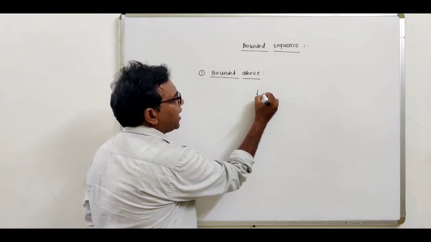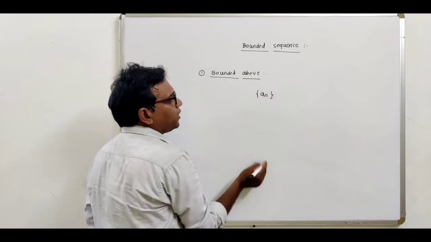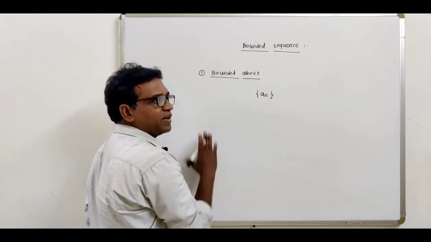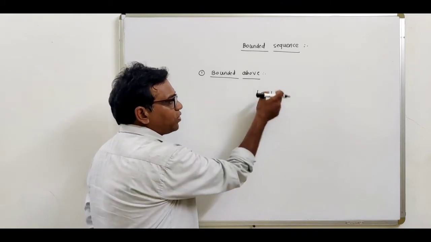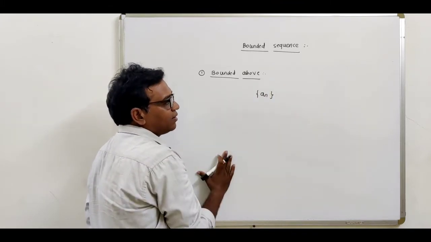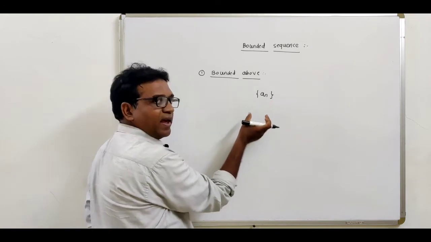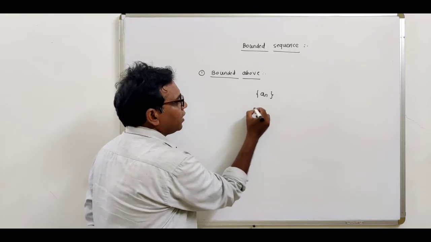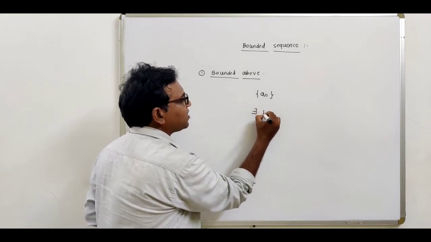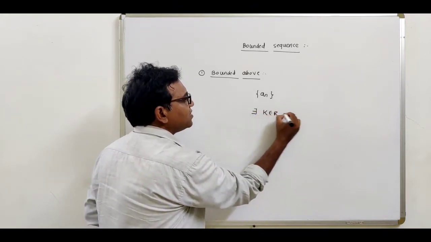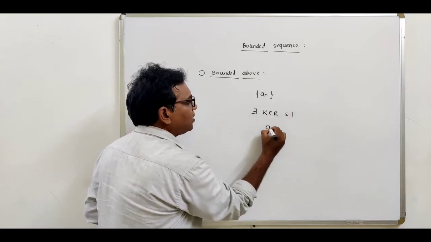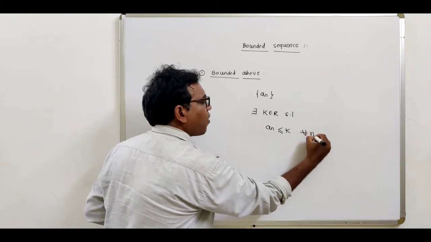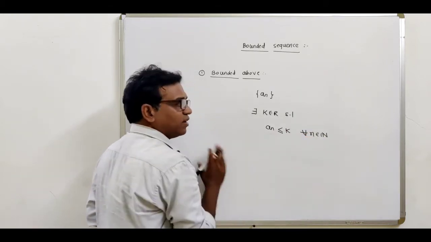A sequence a_n is said to be bounded above if there exists a real number k such that all the terms of the sequence are less than or equal to k for all n belonging to the natural numbers.